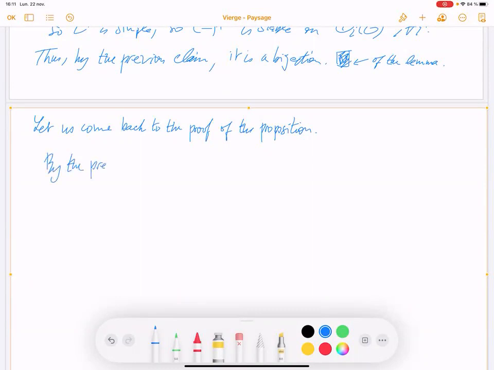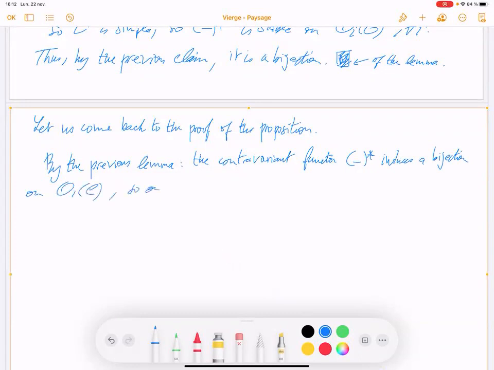By the previous lemma, the contravariant functor induces a bijection on OI of C, so on O of C, the union of all the OI. So also a finite set, by finiteness.